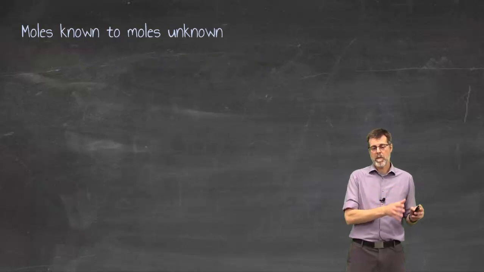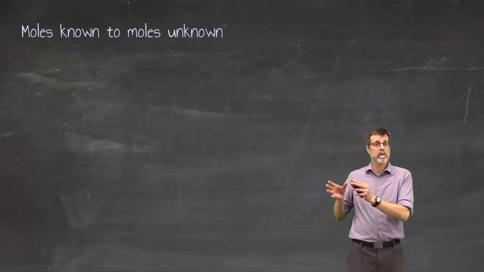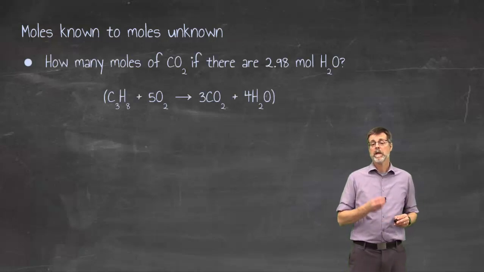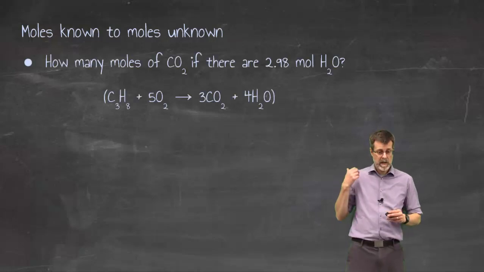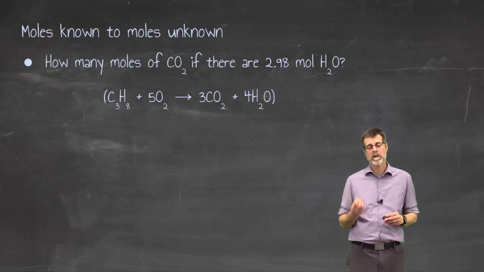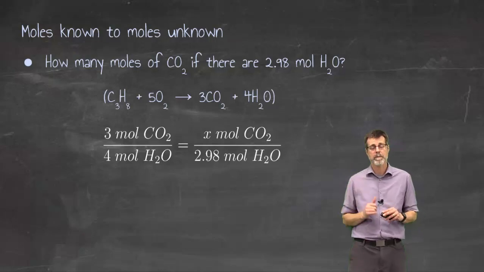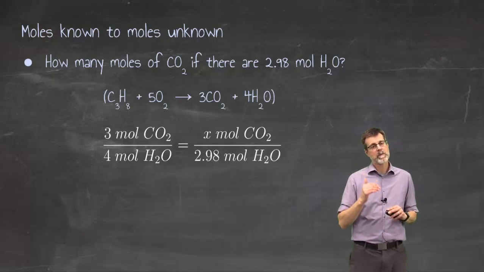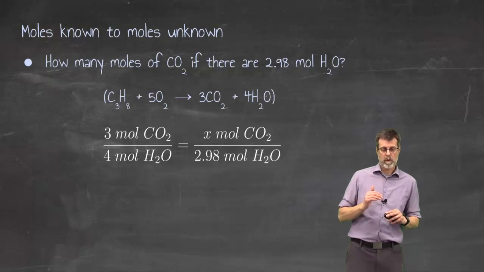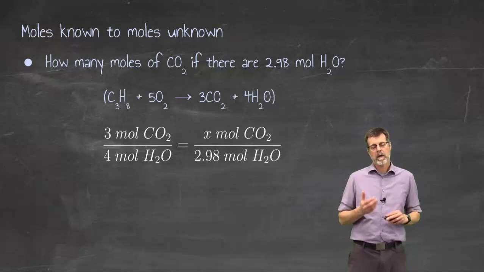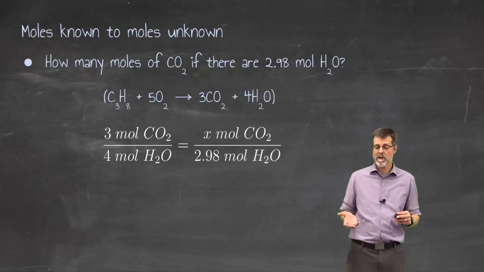Second step is convert from moles of known to moles of unknown. So moles of known is water, moles of unknown is the carbon dioxide. In other words, if I have that 2.98 moles of water, how many moles of carbon dioxide am I going to get? Okay, balanced chemical equation. This is where I use the balancing numbers. This is the only place where I use the balancing numbers, and there they are. Okay, well, reaction says 3 moles of carbon dioxide come with 4 moles of water. That's where I use the balancing numbers. Okay, well, I don't have 4 moles of water. I've got 2.98. So how many moles of carbon dioxide?